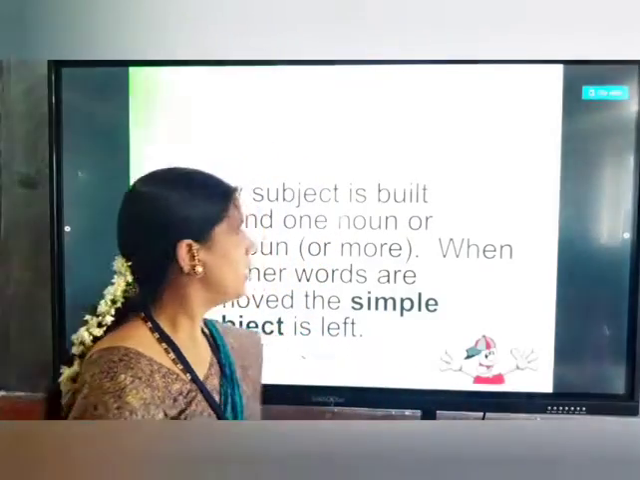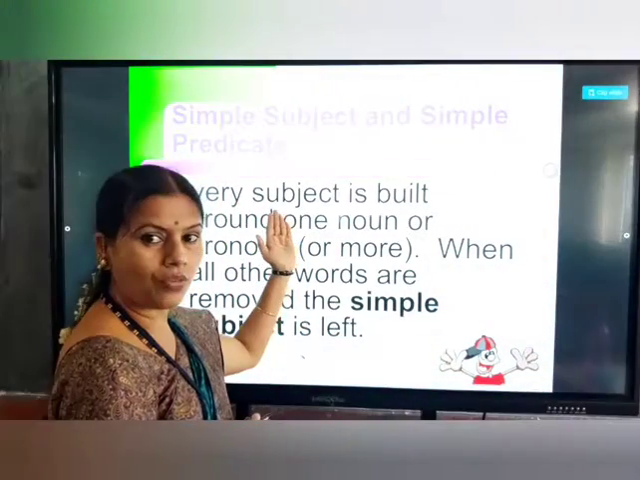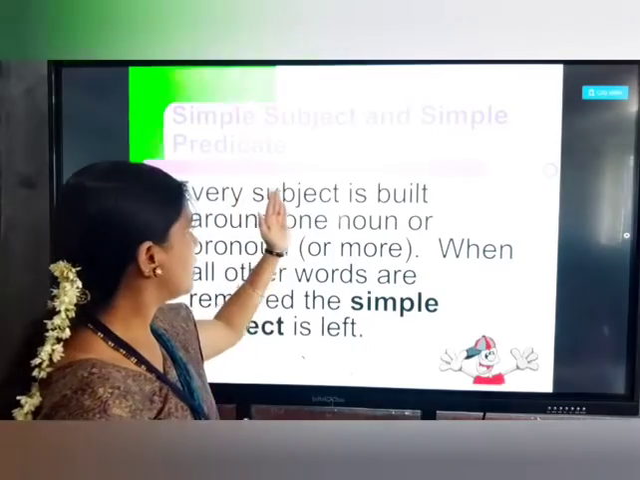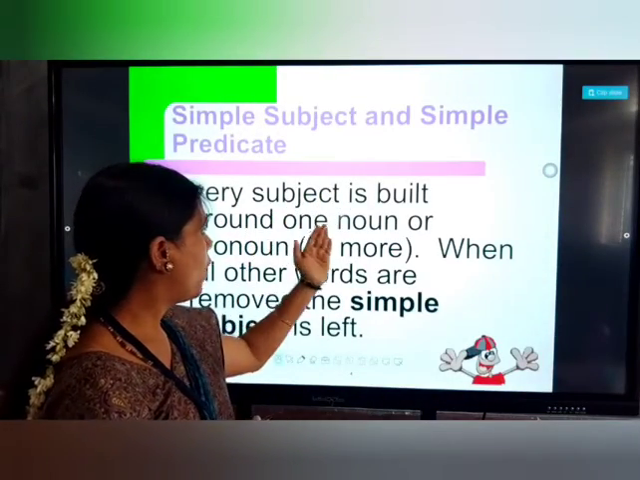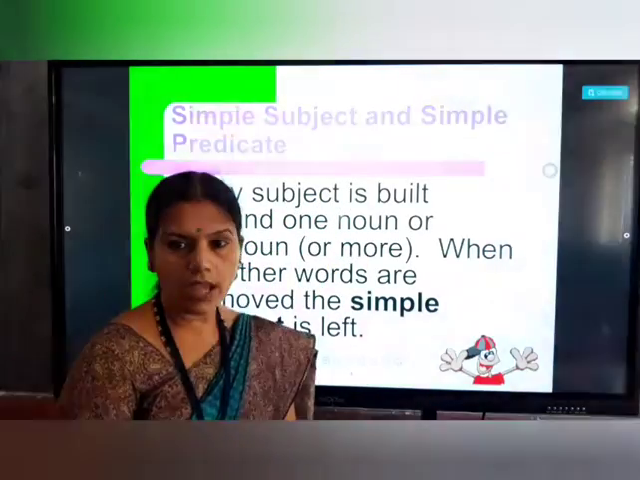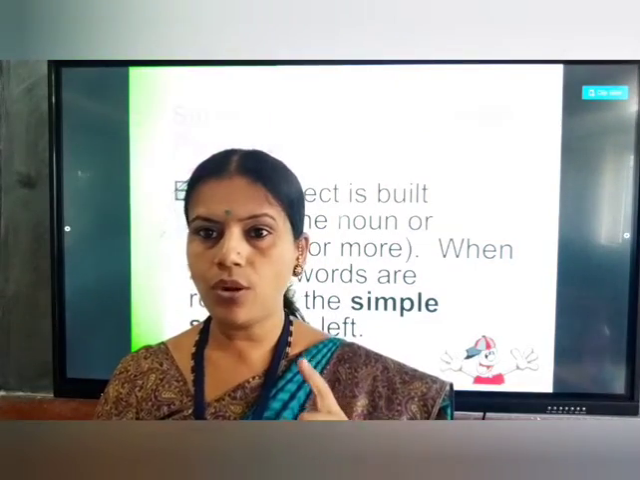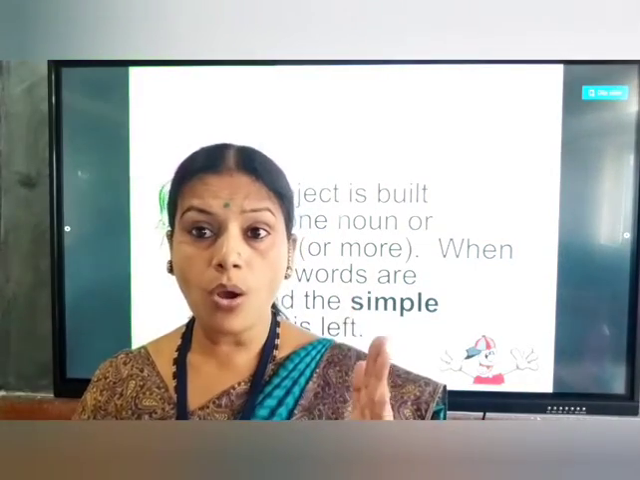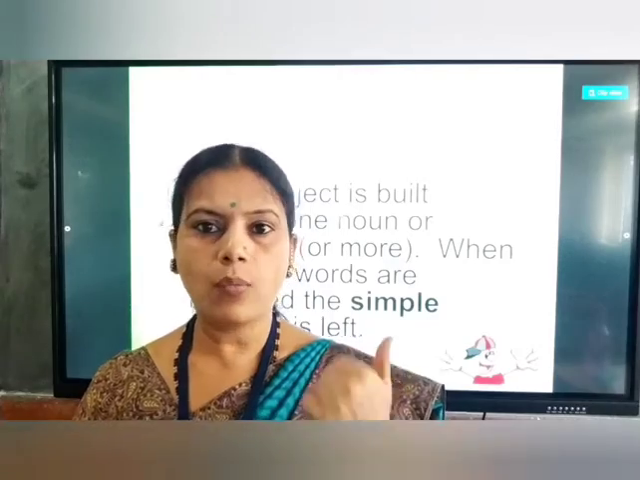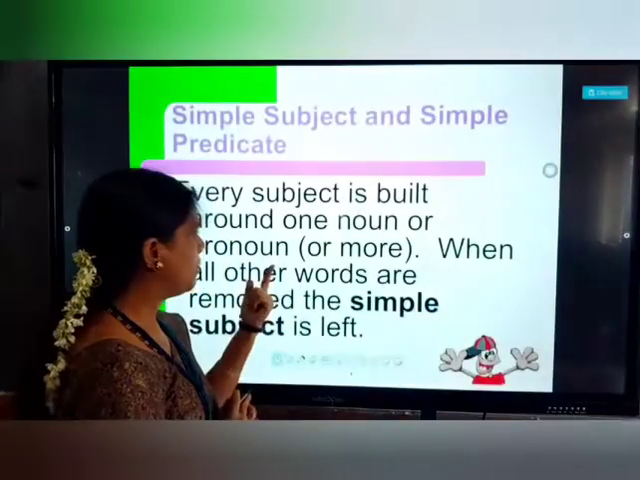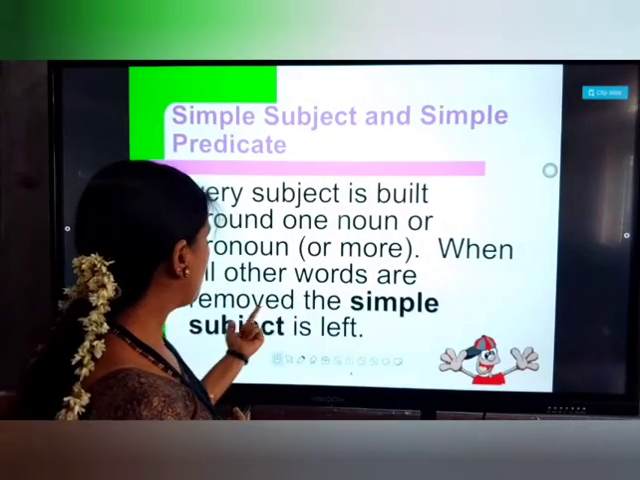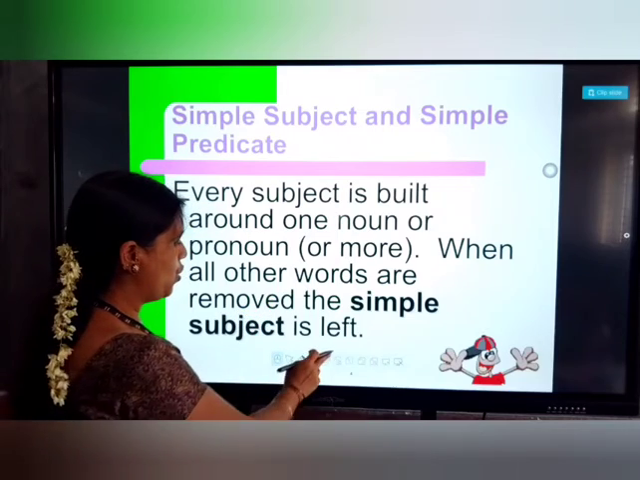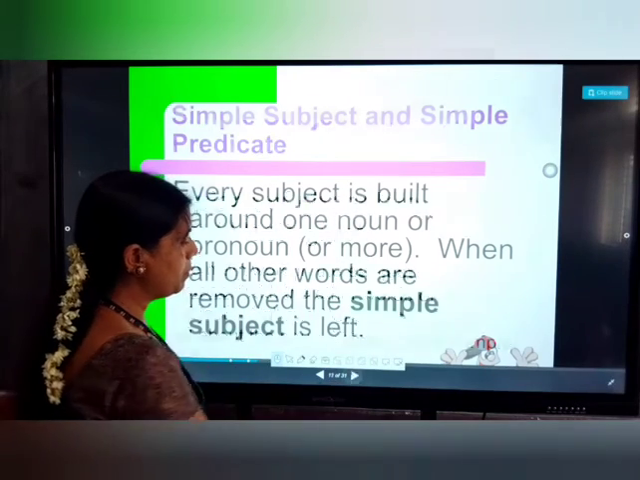As I told you earlier, what I want to tell you here is that every subject is built around one noun or one pronoun. Every subject will have one noun or one pronoun. When all the other words are removed, you will get the simple subject.